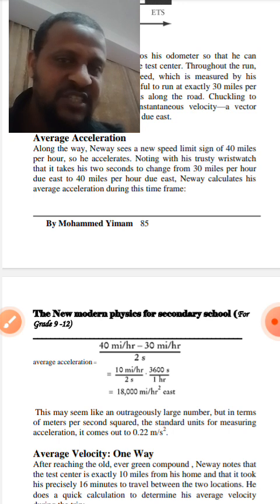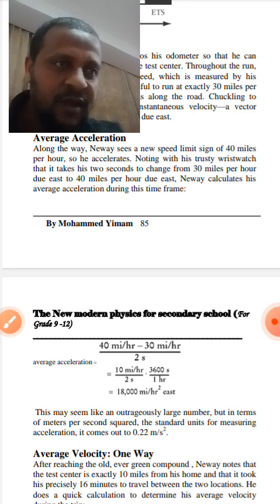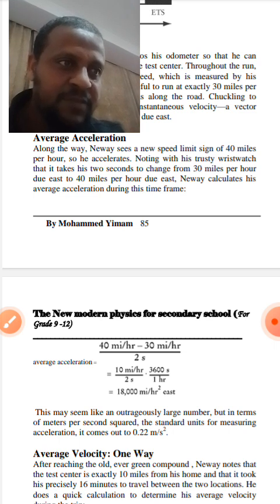So average acceleration is equal to, let's use the above formula, 40 miles per hour minus 30 miles per hour divided by 2 seconds. That means 10 miles per hour divided by 2 seconds, multiplied by 3600 seconds divided by 1 hour, which is equal to 18,000 miles per hour squared east.